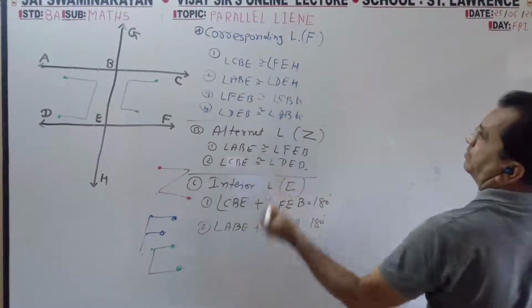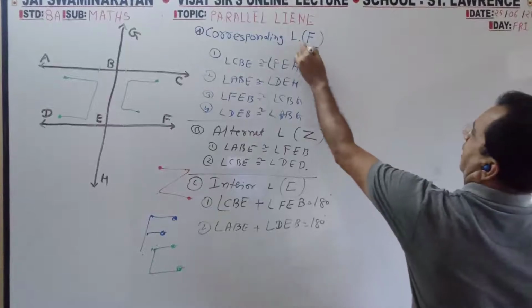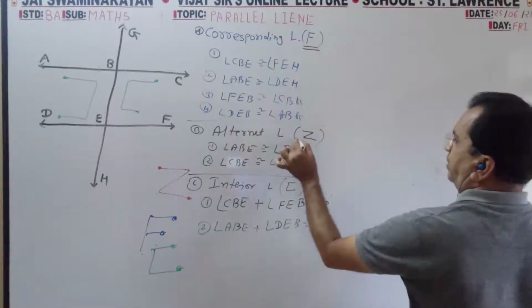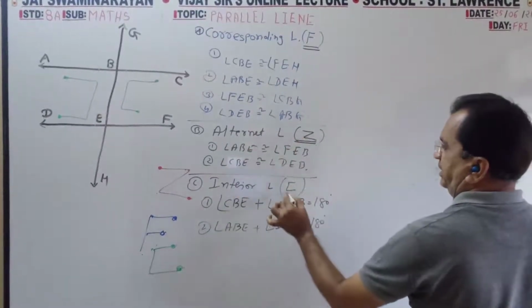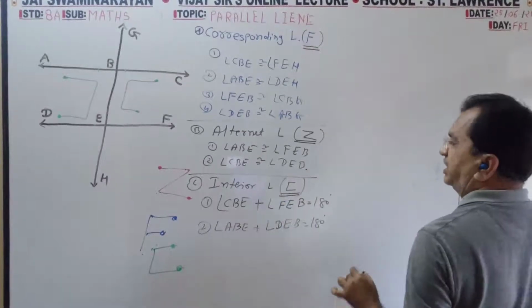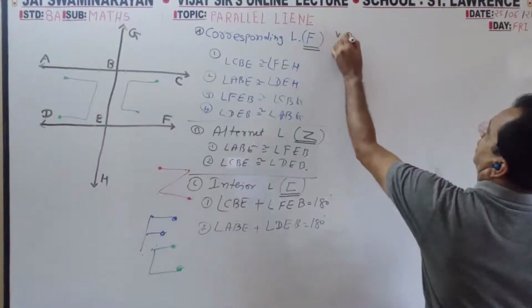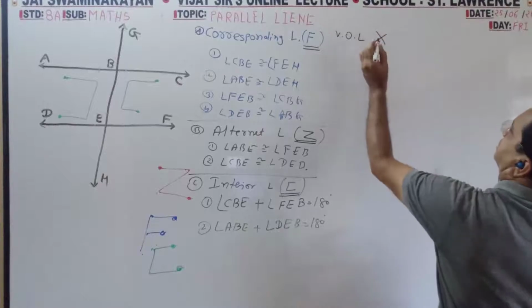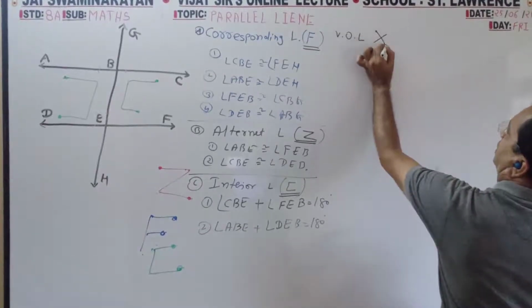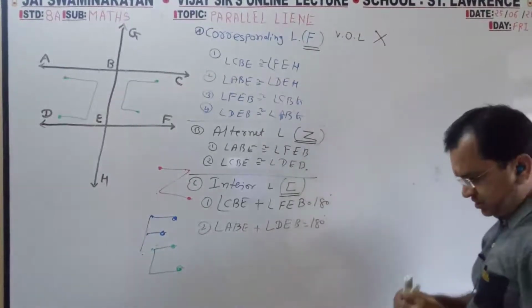Now A group, B group. A group is corresponding, F shape. B group is alternate, Z shape. Interior angle, C shape. Now vertically opposite angle, that is X. So from here 1 2 3, from here 1 2 3.